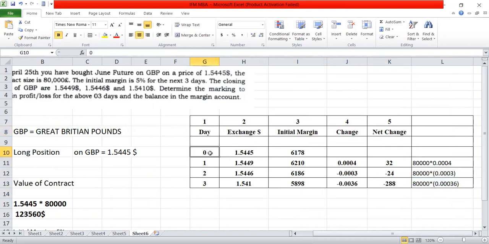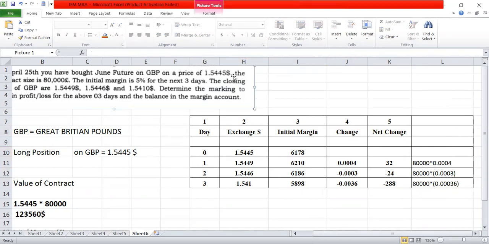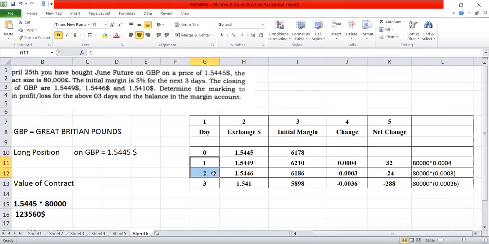So first, the day. This is the beginning of opening, that's why it is day 0. Next day 1, day 2, and day 3. Exchange rate you have to take first. Initially, $1.5445 is the day 0 exchange rate. And for days 1, 2, 3, they have given the closing Great Britain pound rate: $1.5449, then $1.5446, and the third one is $1.5410.